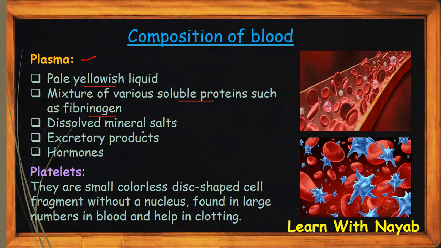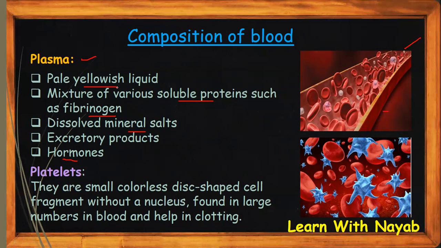There are dissolved mineral salts in the plasma, and there are excretory products which have been taken out from the cells, and there are hormones which are secreted by the glands. Here you can see this is the whole structure, and over here you can see there are plasma molecules, and there are red blood cells and white blood cells, and this is a vessel and the blood is going. You can see this diagram.